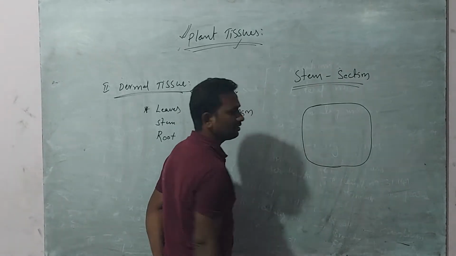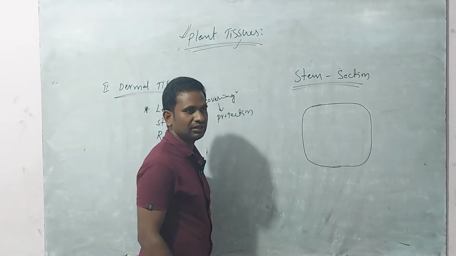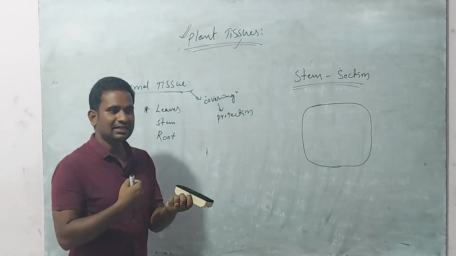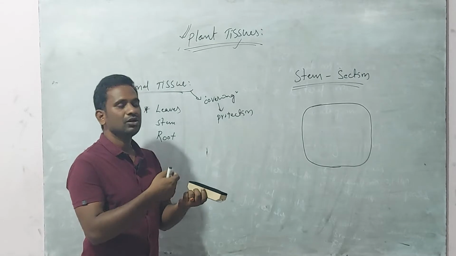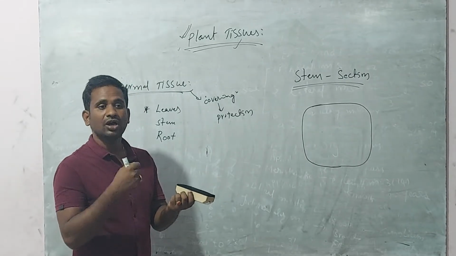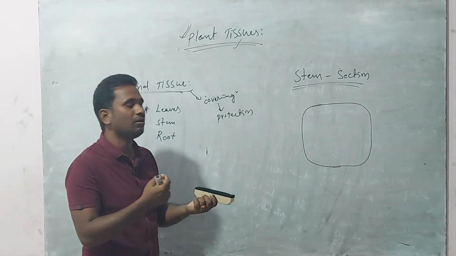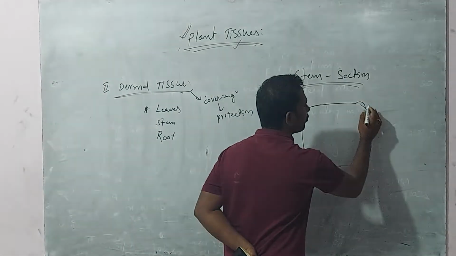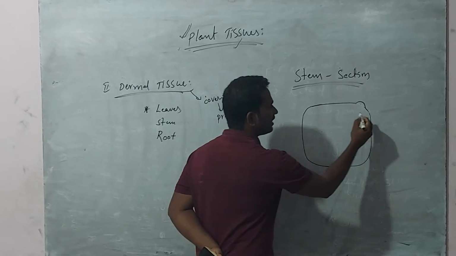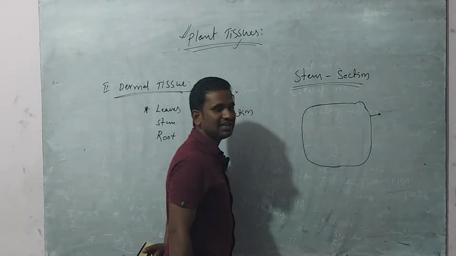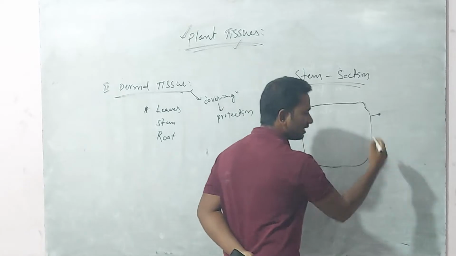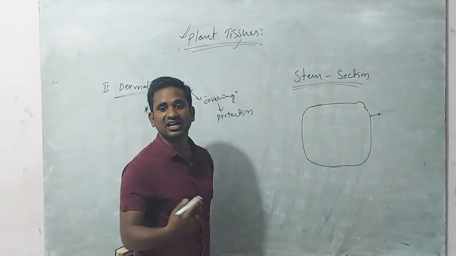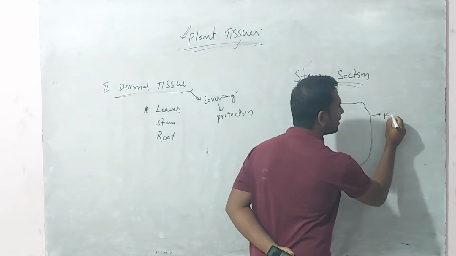If you cut the stem into thin sections, you can observe various tissues under the microscope. The outermost layer is known as the dermal tissue.